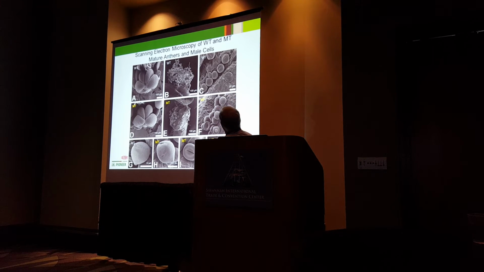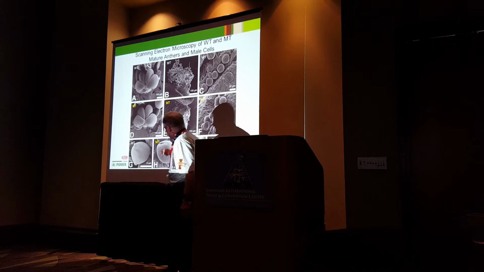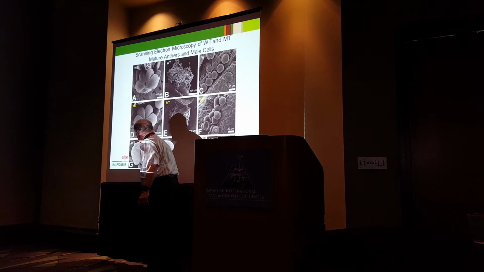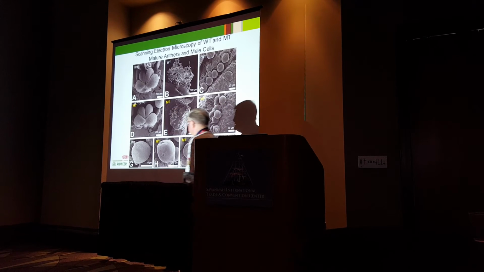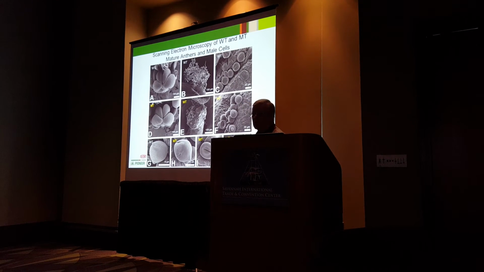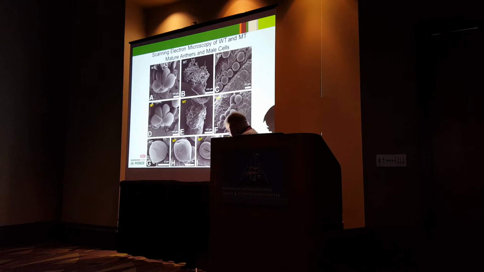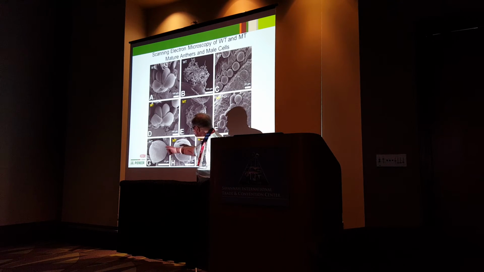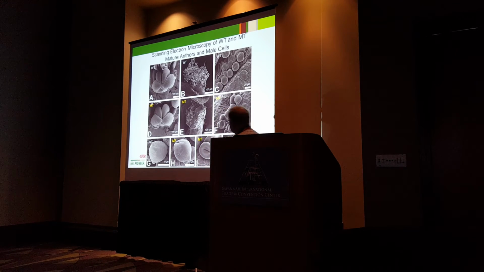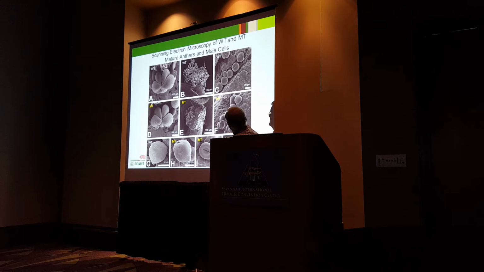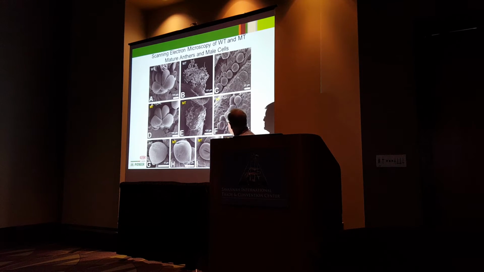The normal pollen grains are represented by this image here, which shows the typical tricolporate condition and the normal architecture of the outer exine. However, with the anthers of the mutant, when they begin to dehisce, you can see different size grains as well as collapsed ones.